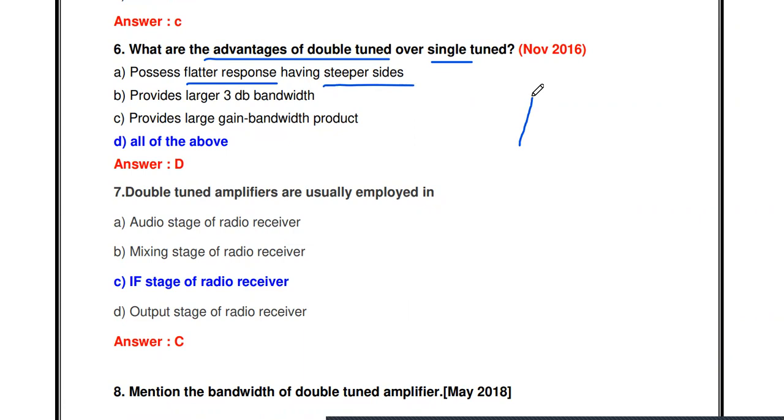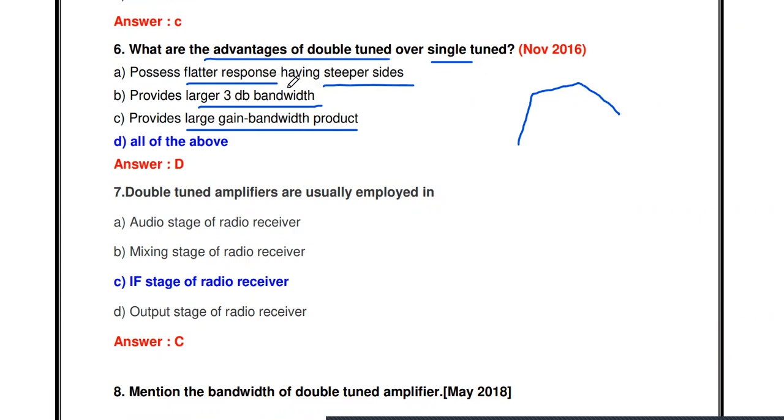It provides a larger 3 dB bandwidth, a wide bandwidth frequency response, and a large gain bandwidth product. The gain bandwidth product is also very high. These are all desirable characteristics of a tuned amplifier.